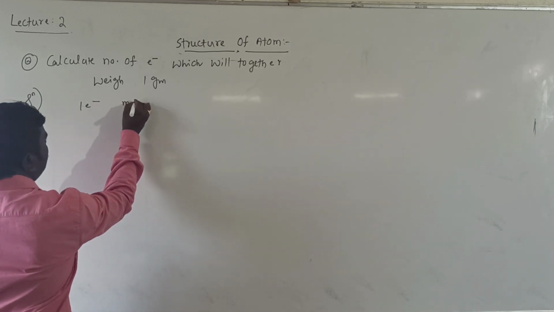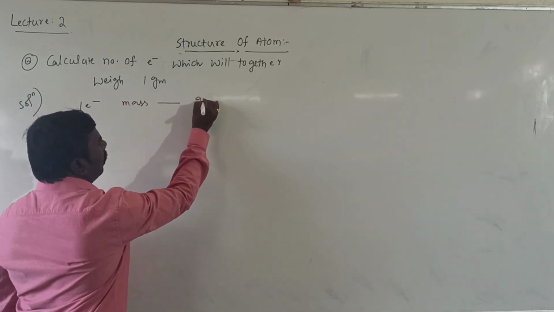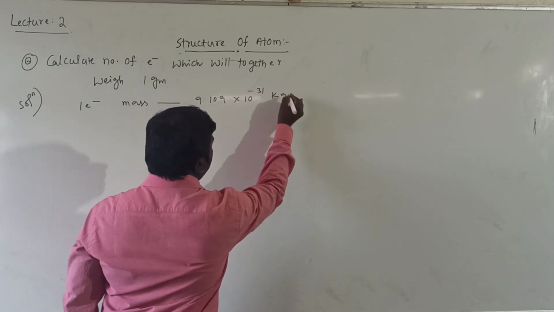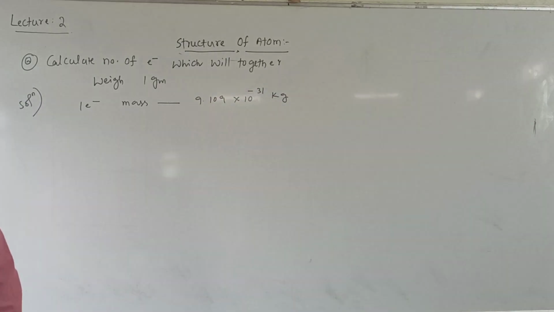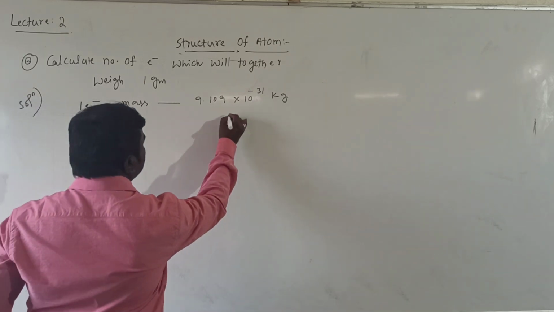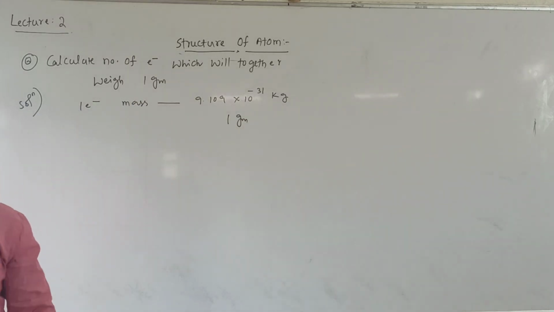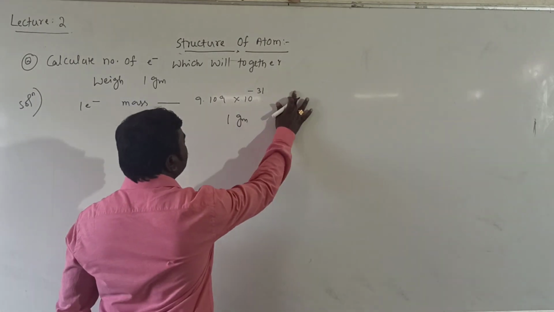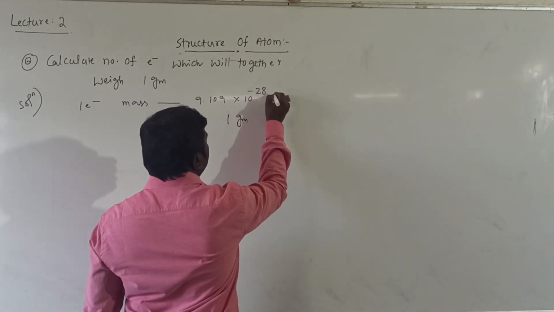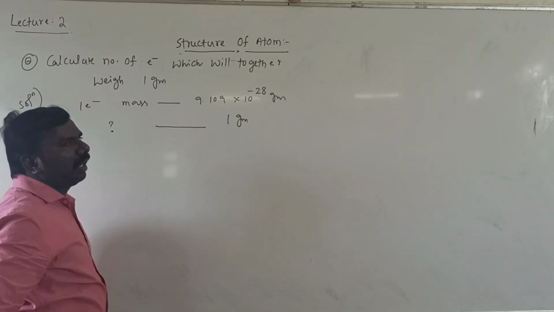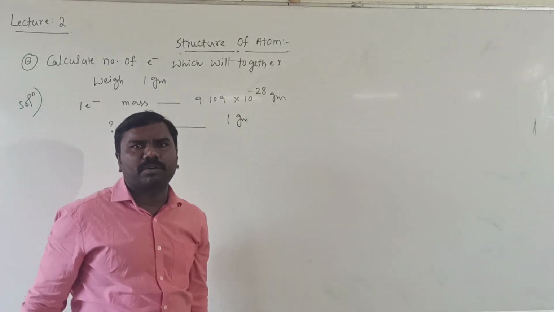1 electron mass equals 9.109 × 10^-31 kilograms, data we have already taken. For 1 gram, you can take kilograms, but otherwise it is better to take grams. 1 gram of mass of electrons contains how many electrons?